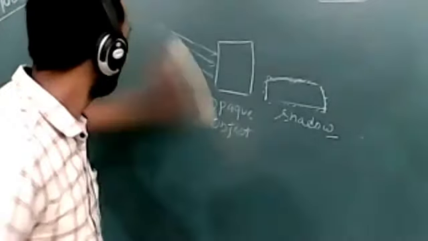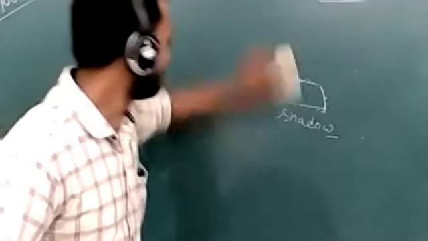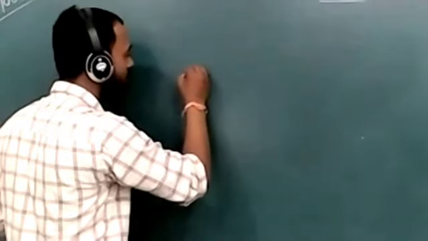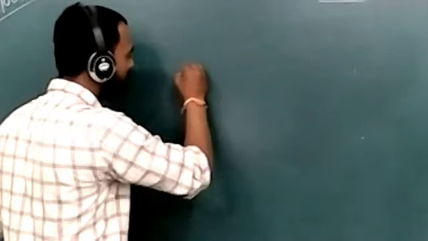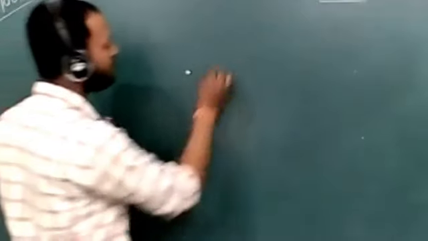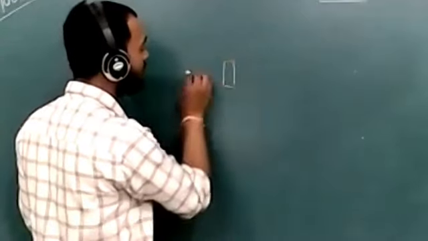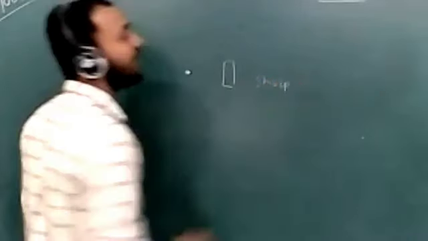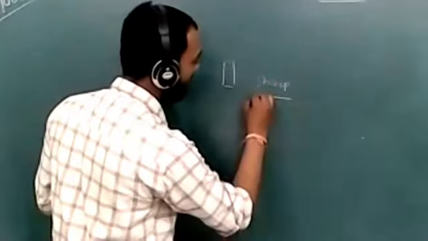Now, if the source of light is a point source, meaning a small source, the shadow formed due to the point source is sharp.